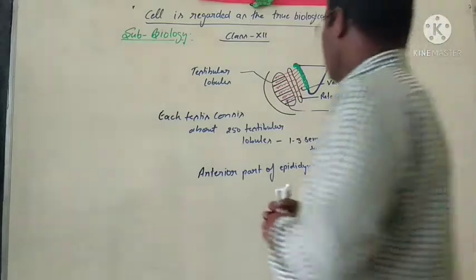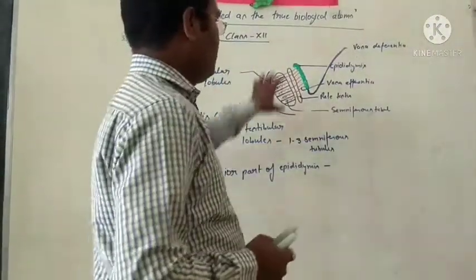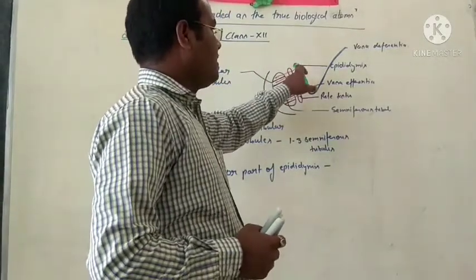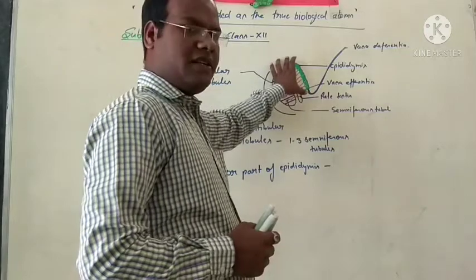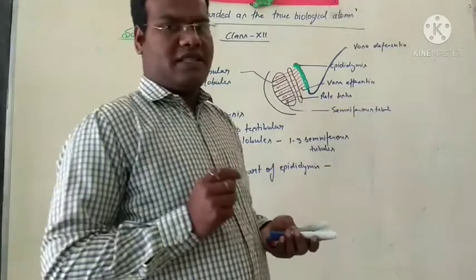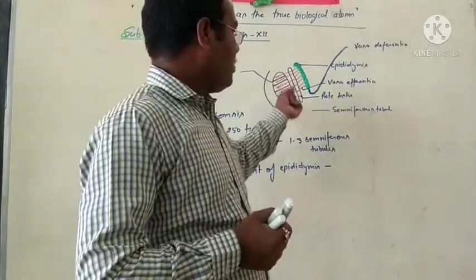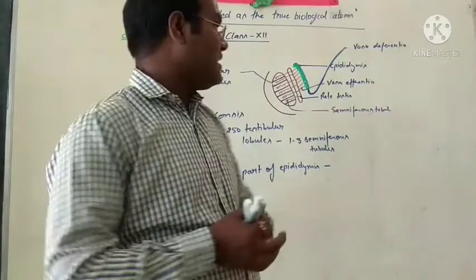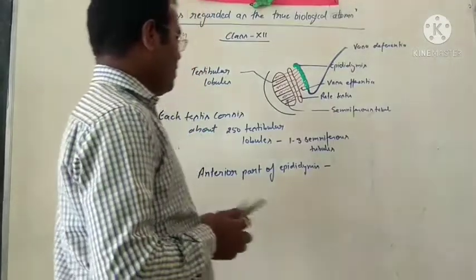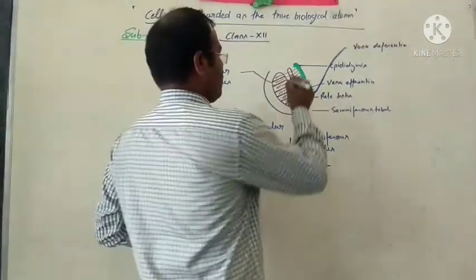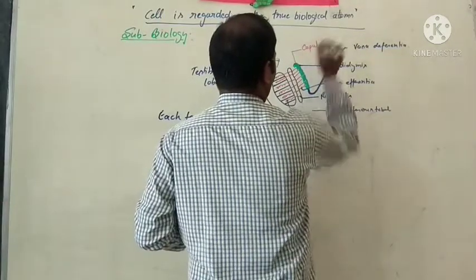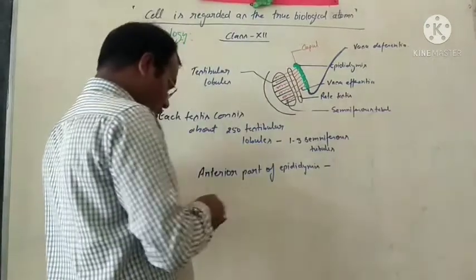Now we discuss the next part of the male reproductive organ, the epididymis. The epididymis is located on the posterior part of the testis. It is differentiated into three parts. The anterior part is called the caput epididymis.